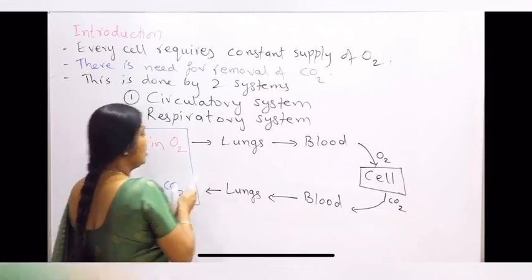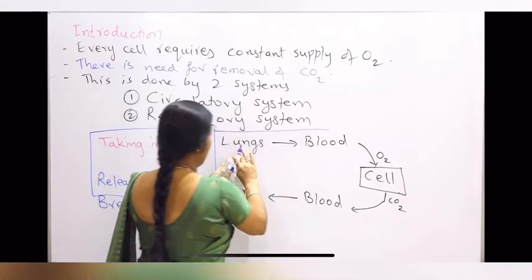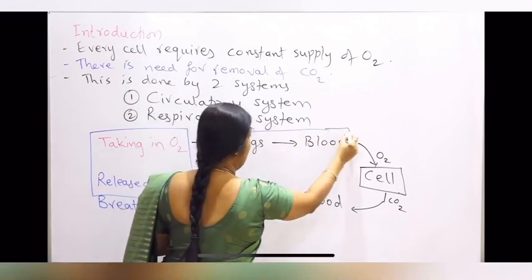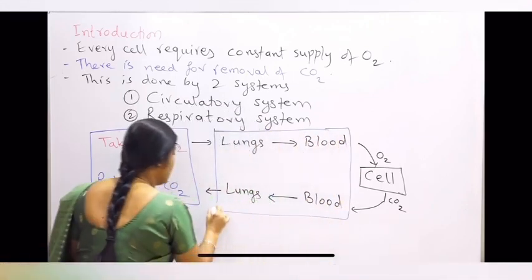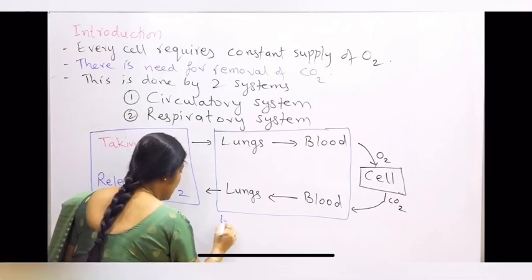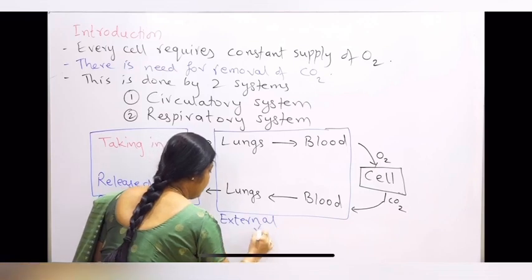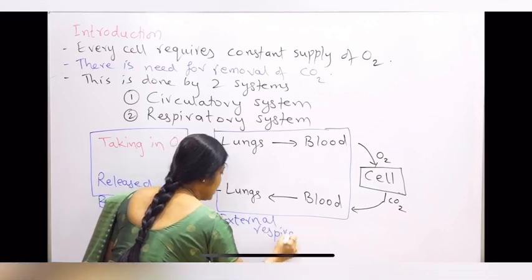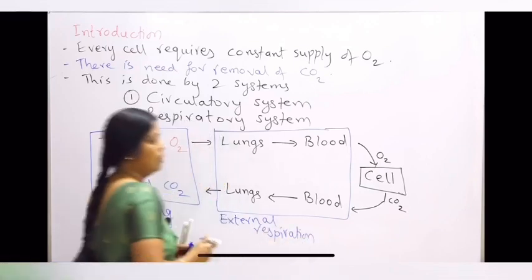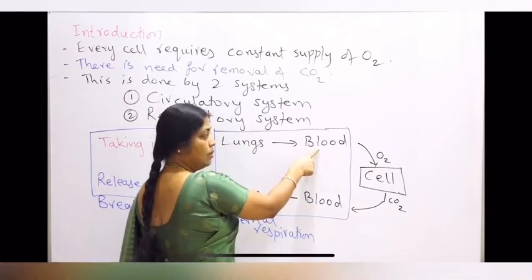So this is the lungs, oxygen from lungs entering in the blood, and carbon dioxide from blood entering into the lungs. This is what is called the external respiration. Now here we have seen that once the oxygen enters in the blood, it is taken